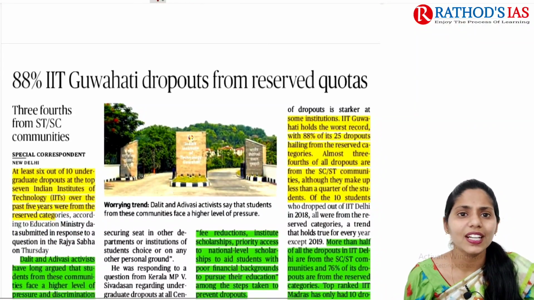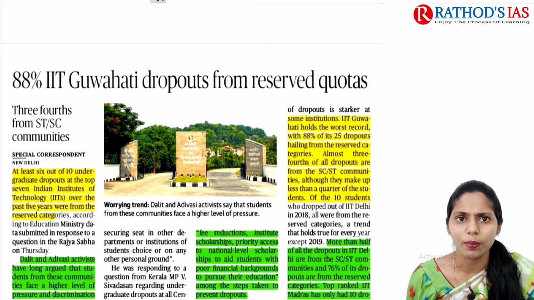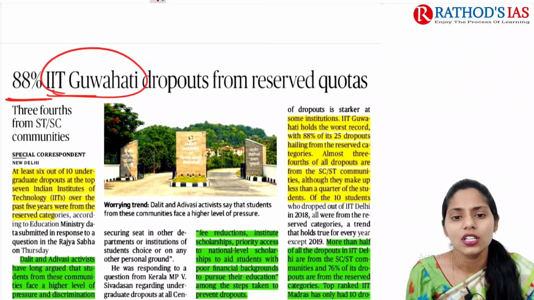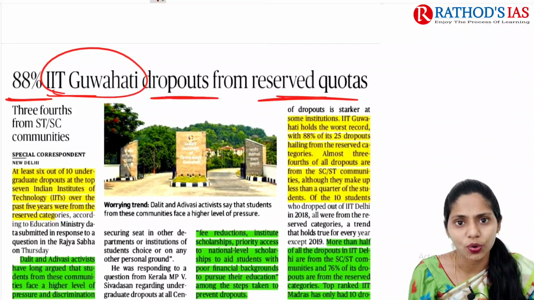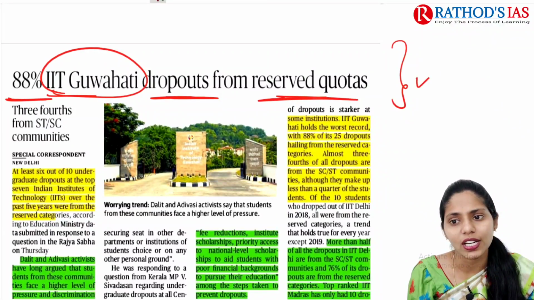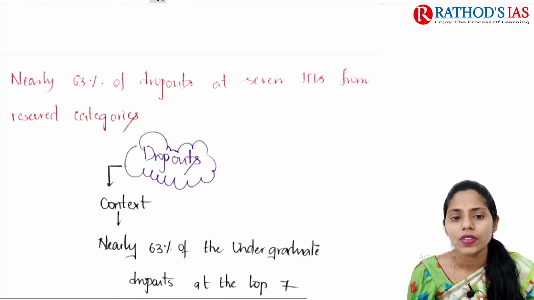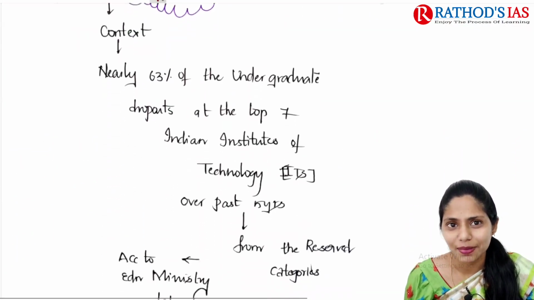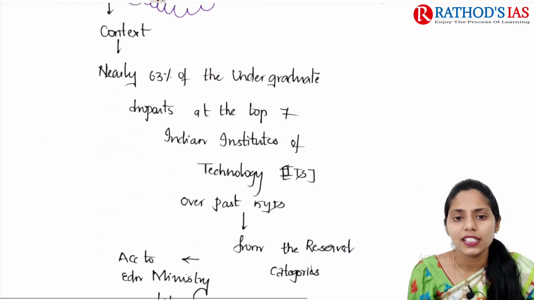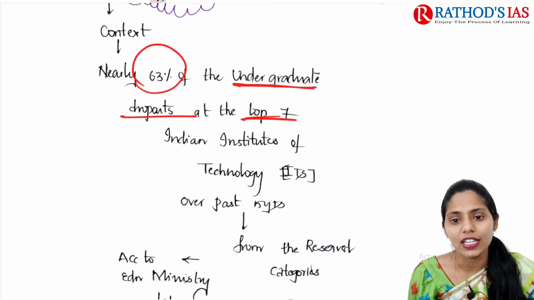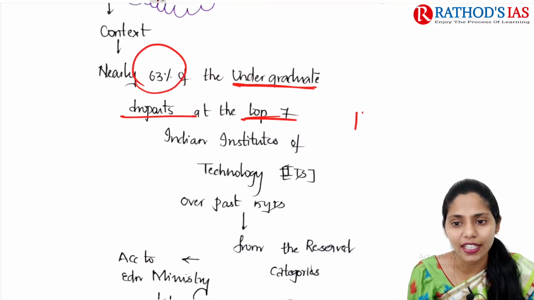There is also another article very much related to these dropouts, that is, 88% of IIT Guwahati dropouts are from reserved quotas. So this article is also related to dropouts. Let us see these 2 articles in one go. If you are talking about the context, it mainly says that nearly 63% of undergraduate dropouts at the top 7 Indian Institutes of Technology, that is, the IITs.